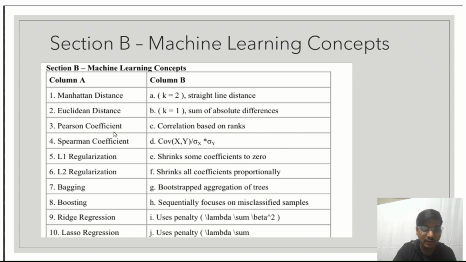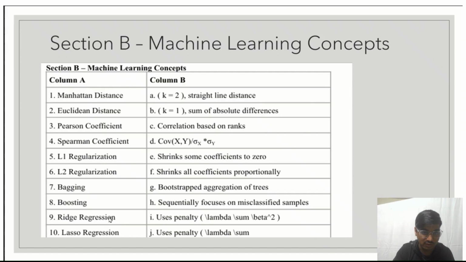Next, Pearson coefficient. Its formula is covariance of x comma y divided by the standard deviations of x and y. Next, Spearman coefficient. It measures the correlation based on ranks. So third will be matched with D and fourth with C. L1 regularization. It shrinks some coefficients to 0. And L2 regularization shrinks all the coefficients proportionally. So fifth will be matched with E and sixth will be matched with F. Bagging. Bagging is used for bootstrapped aggregation of trees. So 7th will be matched with G and 8th will be matched with H.